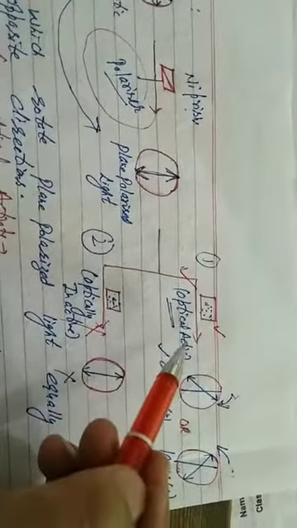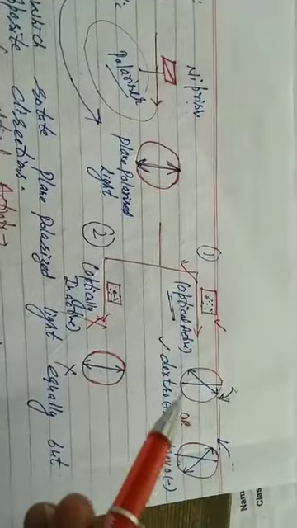When it is optical activity, plane polarized light rotates towards right or left, that is dextrorotatory and levorotatory. What is dextrorotatory? Which rotates plane polarized light towards right. Positive lactic acid, negative lactic acid, these forms are mentioned in some examples in biology. Positive means rotating towards right and negative means towards left. Levorotatory, L, which rotates plane polarized light towards left. Dextro towards right. Students, what is the definition of optical isomerism? Isomers which rotate plane polarized light equally but in opposite directions. They are optical isomers and the process is called optical isomerism.